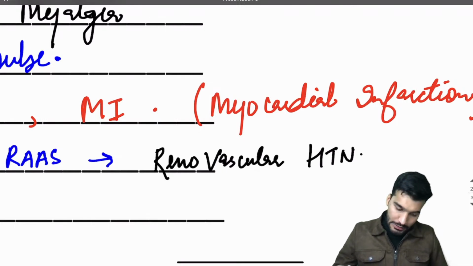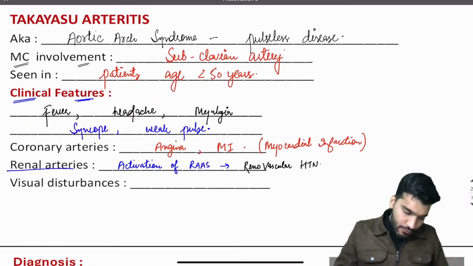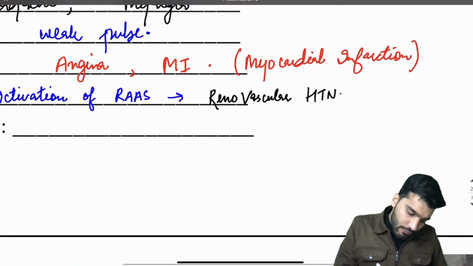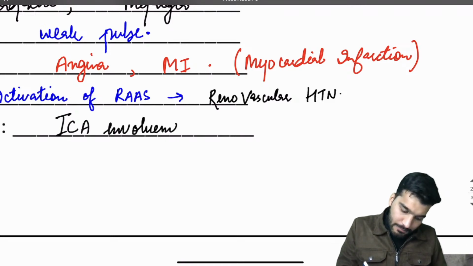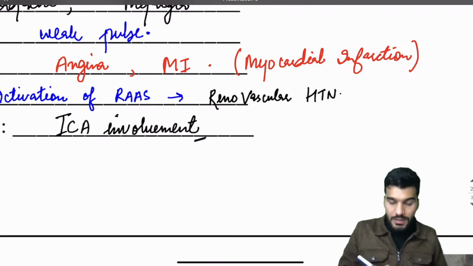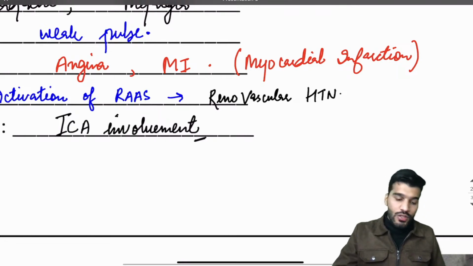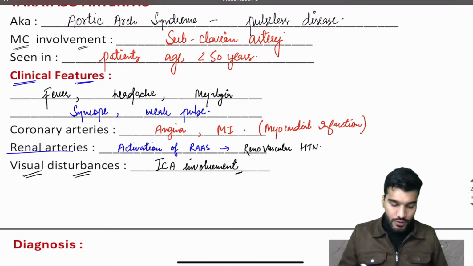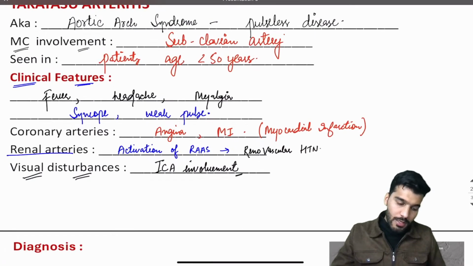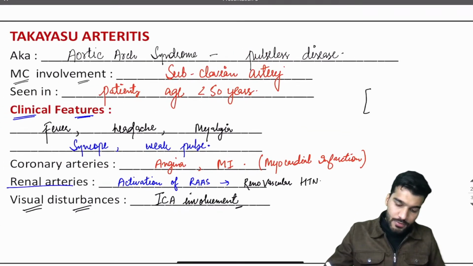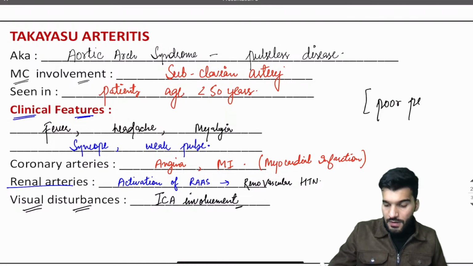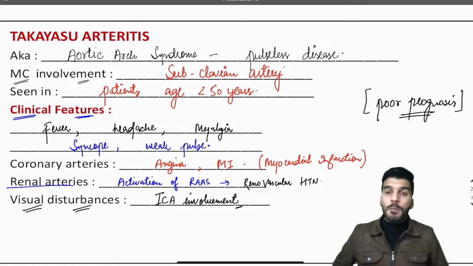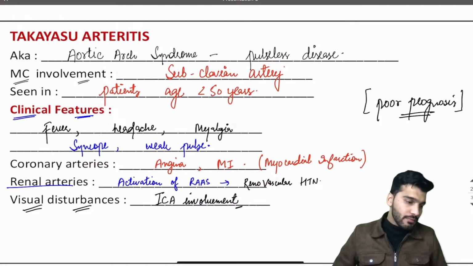Okay, let's go on. Visual disturbances occur due to involvement of the internal carotid artery. That's why it is mentioned that the patient is having vision loss and visual disturbances. And this Takayasu arteritis, my dear students, has which prognosis? It has a poor prognosis.